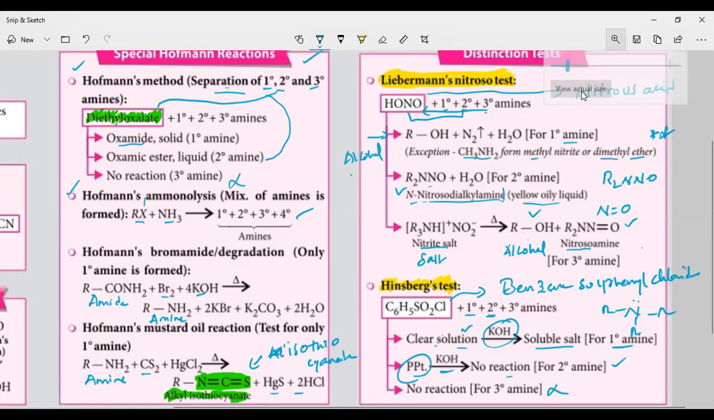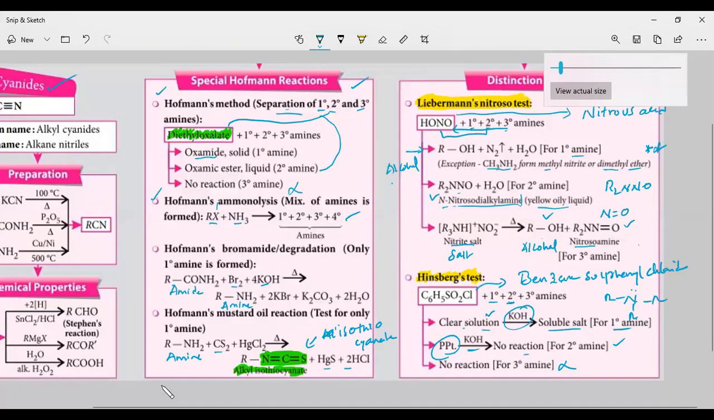Okay, let us go for the next screen share.